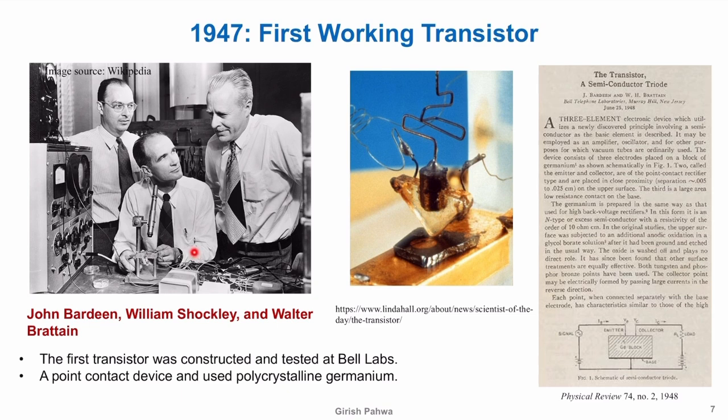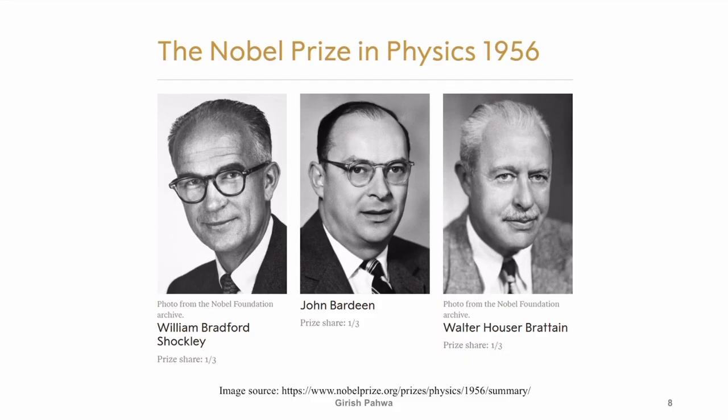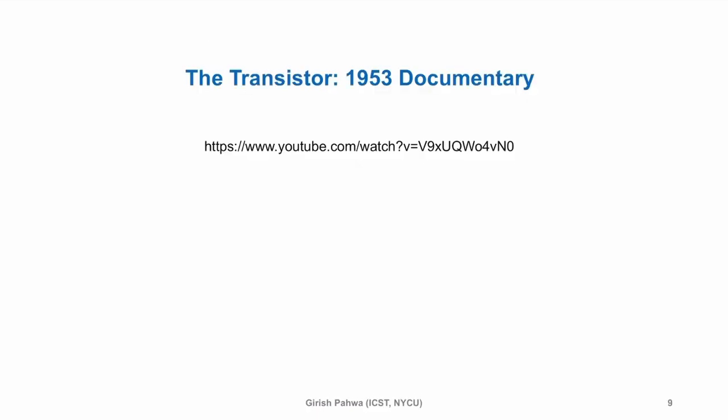So what he did, he created his own version of the point contact transistor, which is known as the BJT now. Okay, so the actual BJT came from him. Within a year, he created that. Eventually, all three of these are considered the inventors of the transistor. They got the Nobel for that. So the 1956 Nobel was given to these three guys, right? And there is this documentary, if you want to watch, a very good documentary about the history of the transistors.